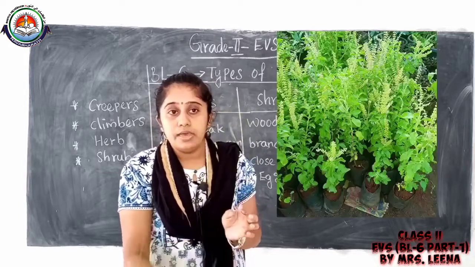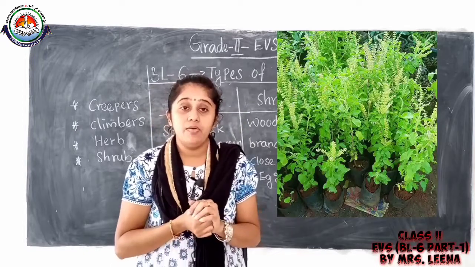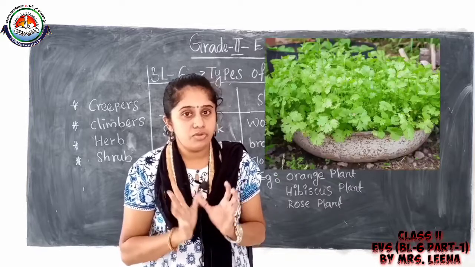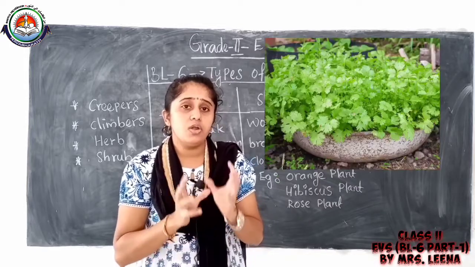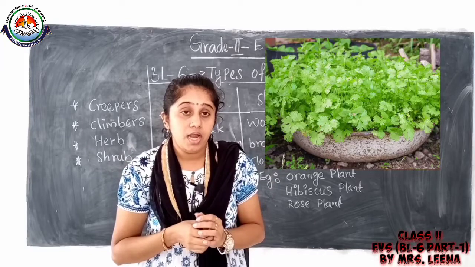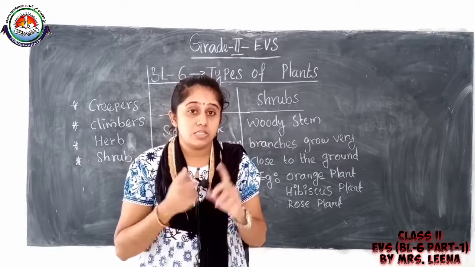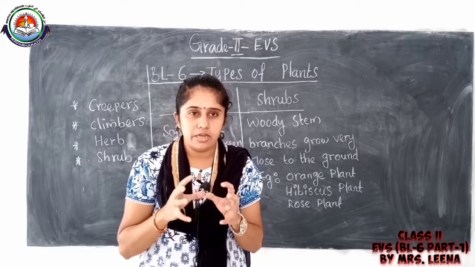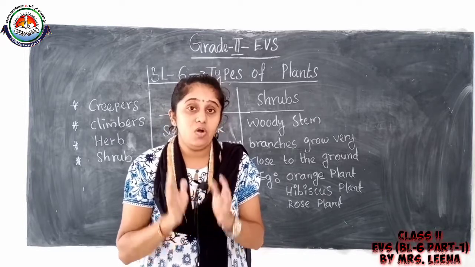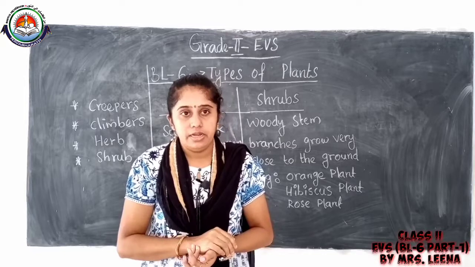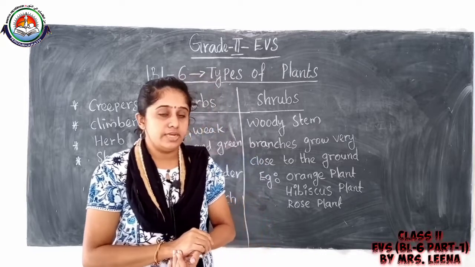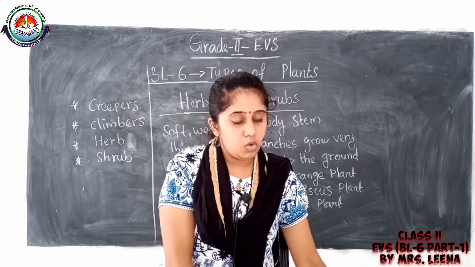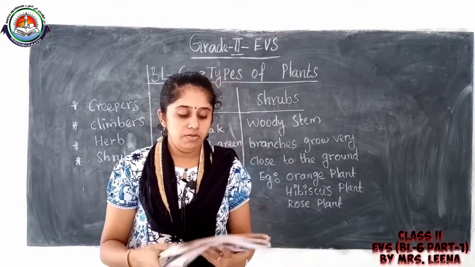Why? The herbs have a weak, thin, soft and green stem, so they cannot grow taller. Understood, children? Then be ready with your workbook.